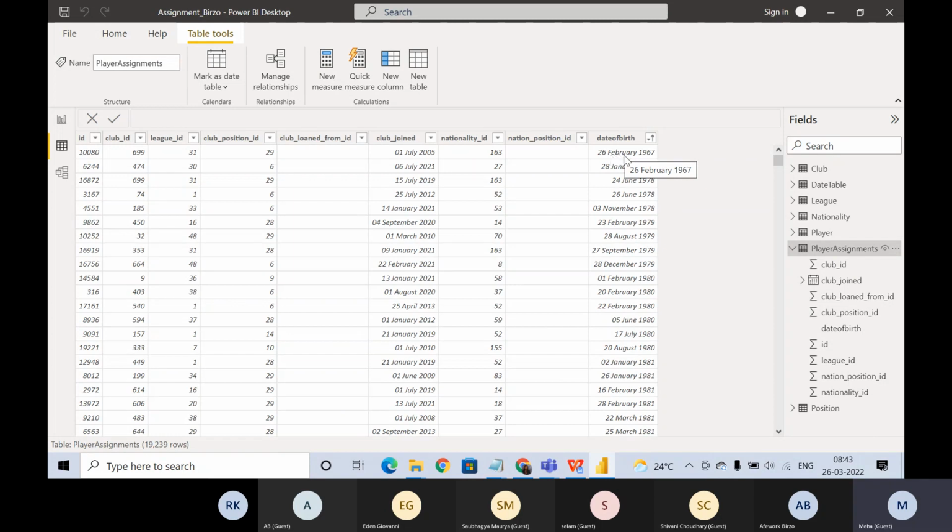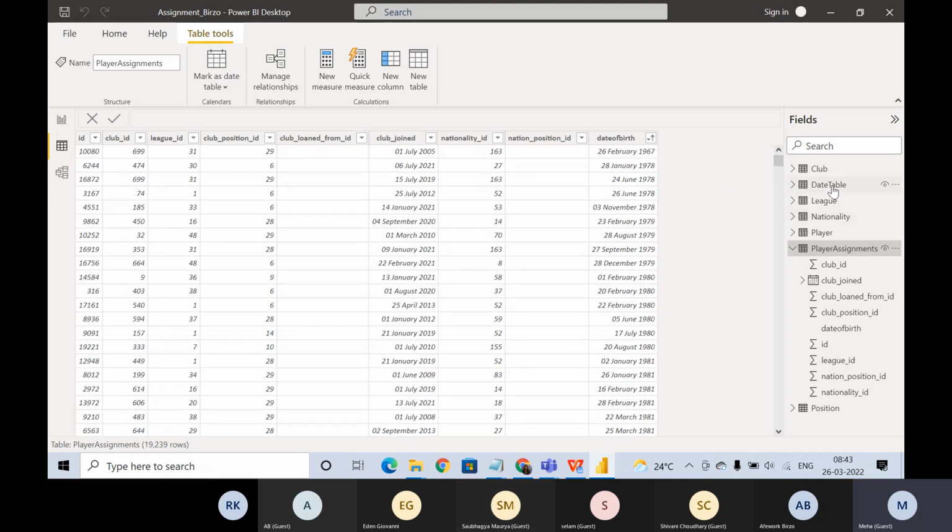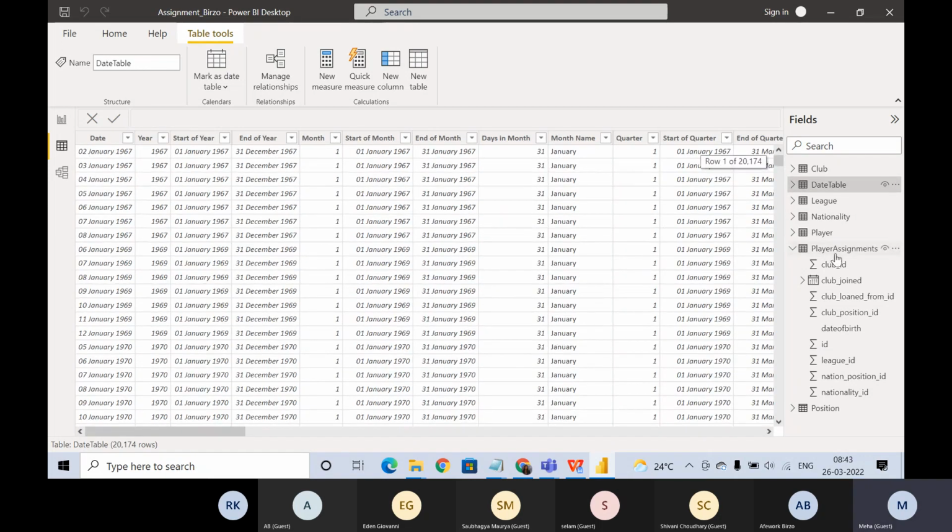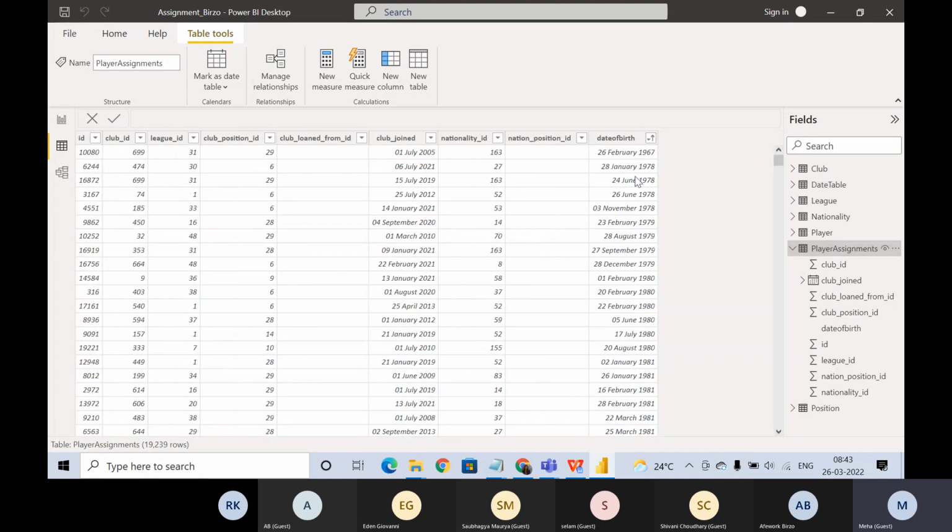Because let's say this 26 Feb 1967 has multiple values over here. Then we need to pull one to many here, because it will map to many of the rows. One date of birth to many players.